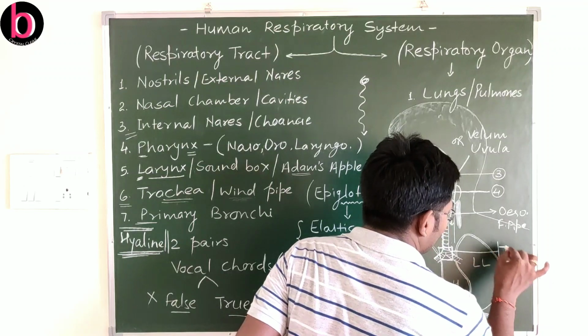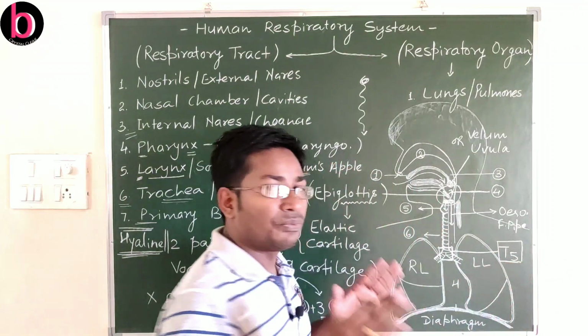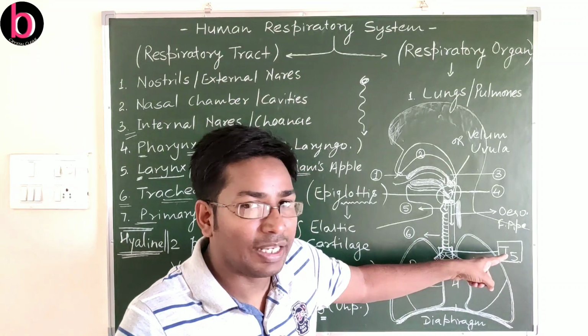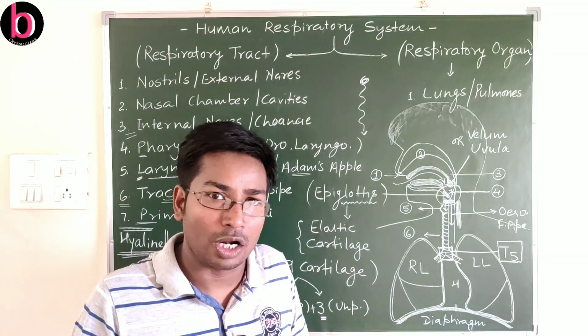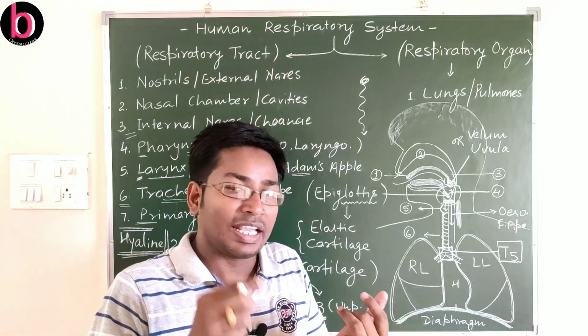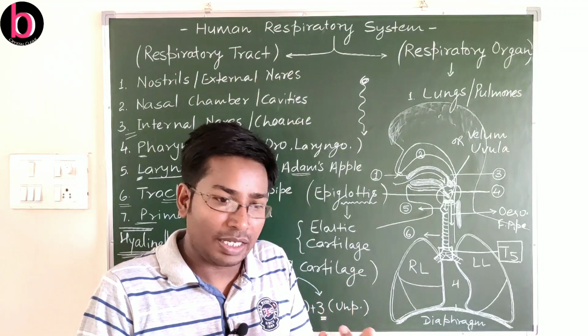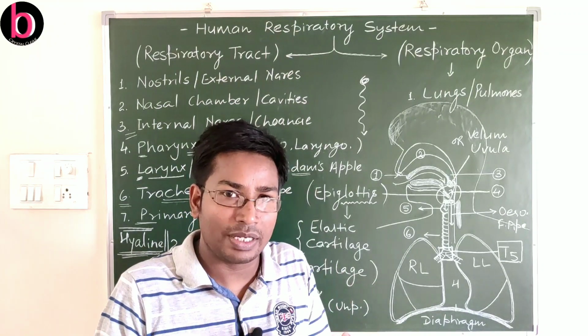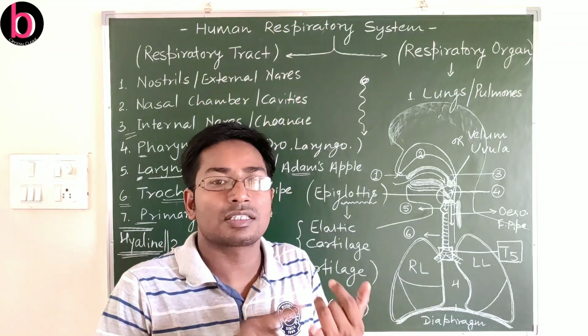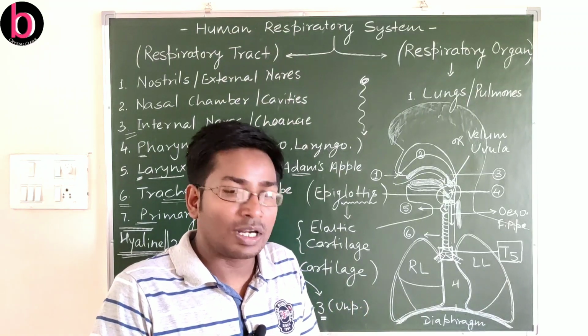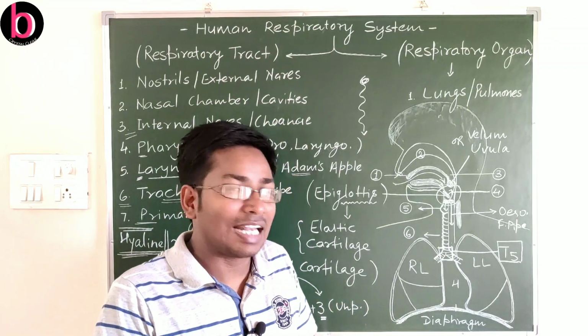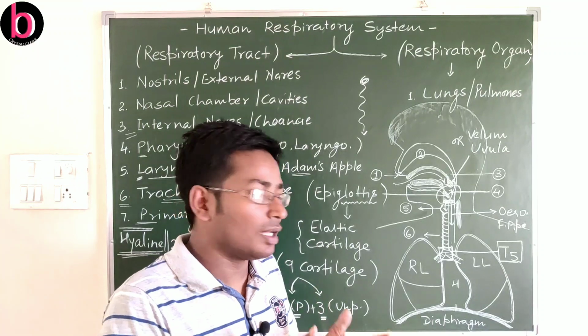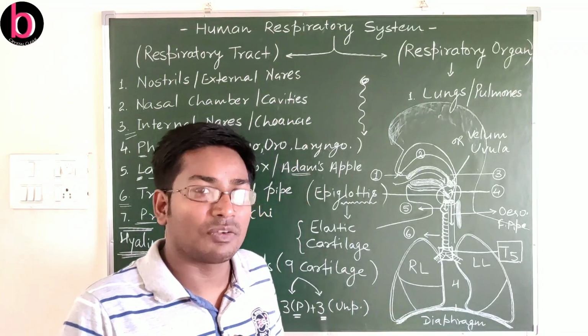What is T5 here? This is the fifth thoracic vertebra of our vertebral column. In the vertebral column, in the neck region there are cervical vertebrae, in the thorax region thoracic vertebrae, on the abdominal side lumbar vertebrae, more downside sacral, and the last is known as tail vertebrae, coccygeal or caudal vertebrae.